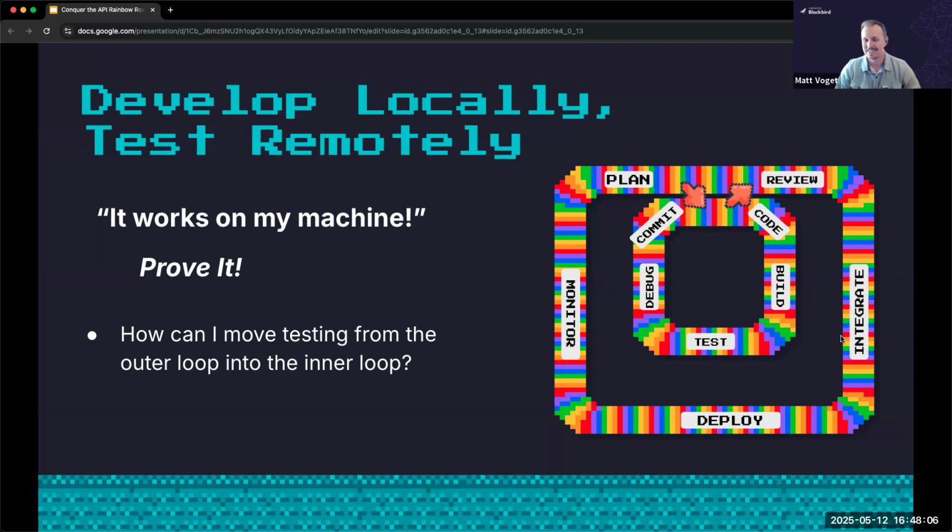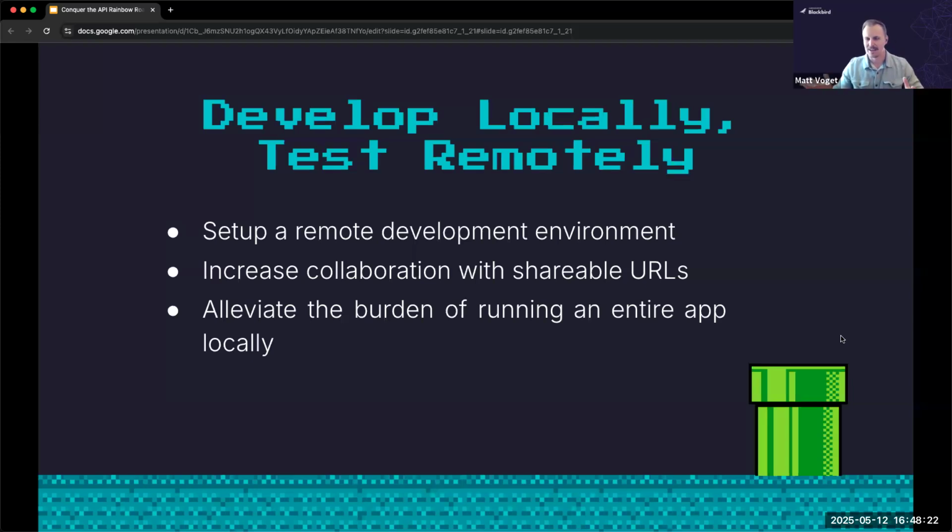So you've done testing and you think it's good to go and you push it out to the outer loop and then things are broken, right? But it worked on my machine. So how can we move some of that quality from the outer loop into the inner loop without sacrificing the speed? That's where I think this concept of develop locally, test remotely really comes into play.